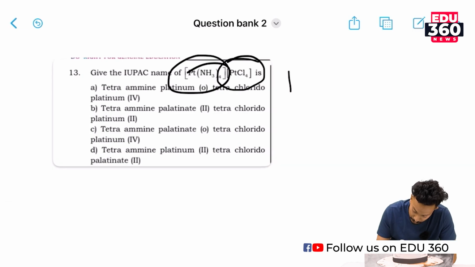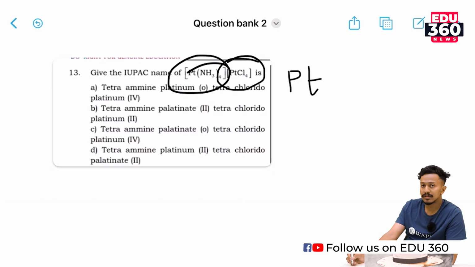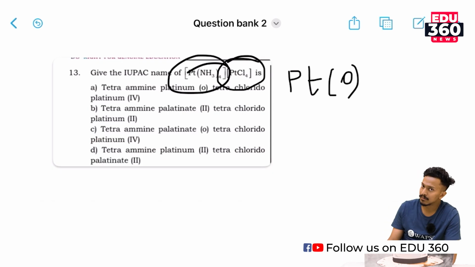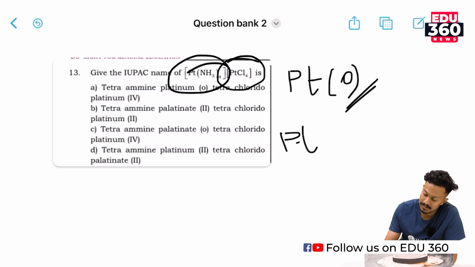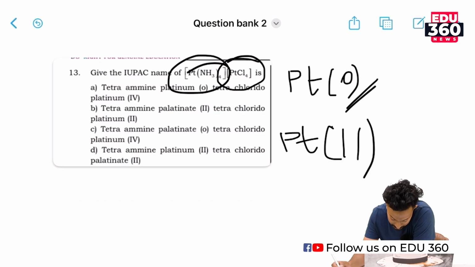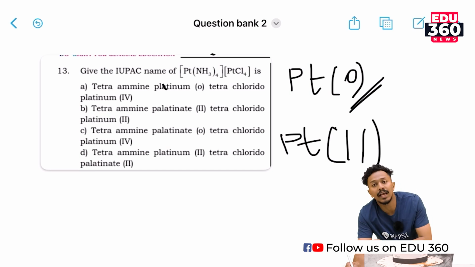On the first part, [Pt(NH3)4], ammonia is a neutral ligand, so platinum has a 0 oxidation state. You following up with me? Okay. And in the next one, platinum has a 2+ oxidation state. Platinum in the second part has an oxidation state of 2.